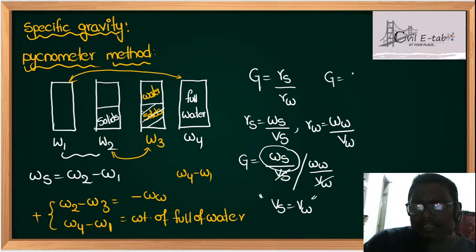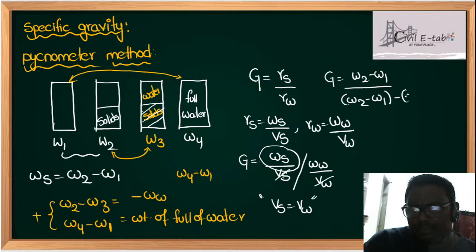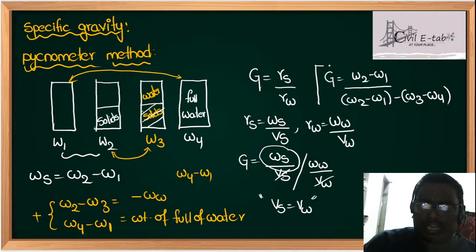You see here, G is equal to W2 minus W1 upon W2. If you add those two, this is W2 minus W1 minus, if you take common, minus (W3 minus W4). So this is the formula for specific gravity.